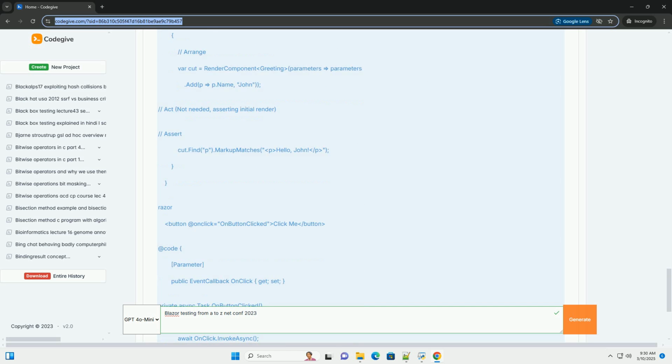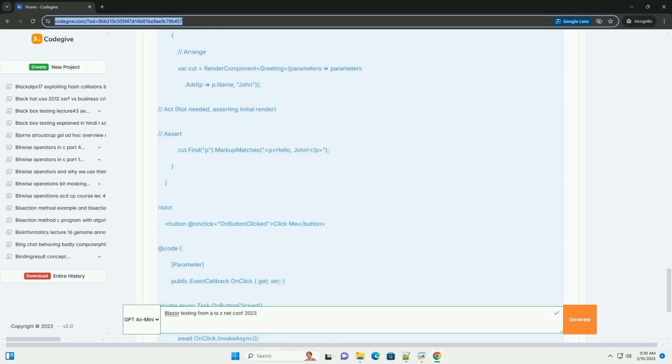9. Advanced testing techniques. Beyond the basics, several advanced testing techniques can improve the quality and reliability of your Blazor tests. Property-based testing. Property-based testing, also known as generative testing, involves generating a large number of random inputs and verifying that your code satisfies certain properties for all of those inputs. Libraries like FsCheck can be used to perform property-based testing in .NET. This technique is excellent for finding edge cases and unexpected behavior.